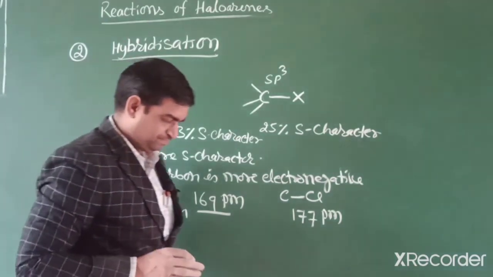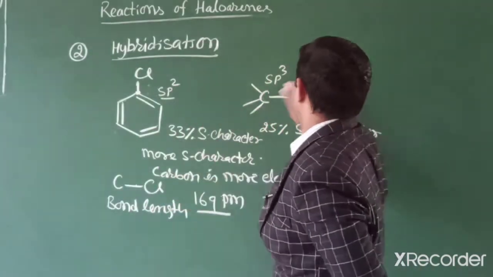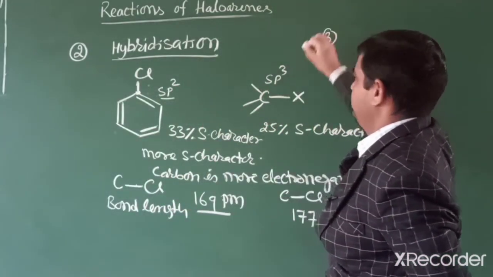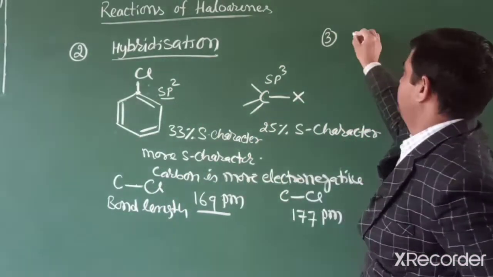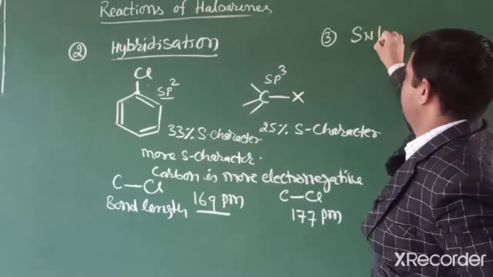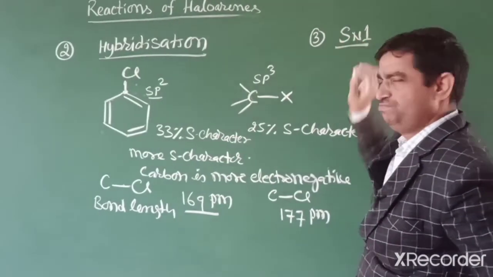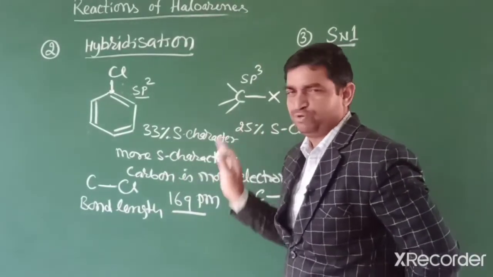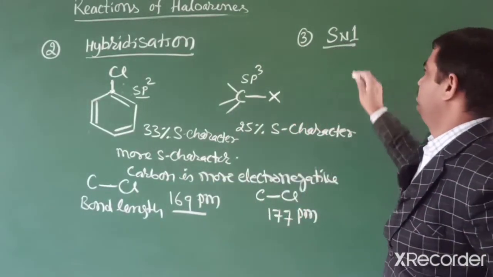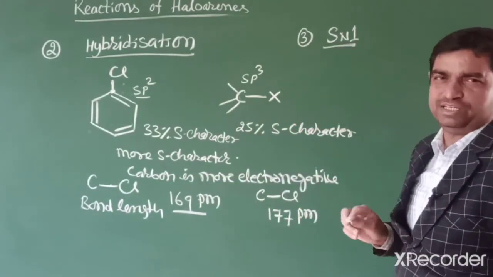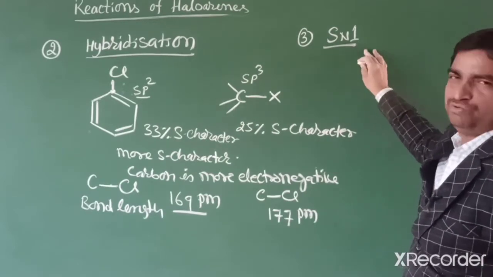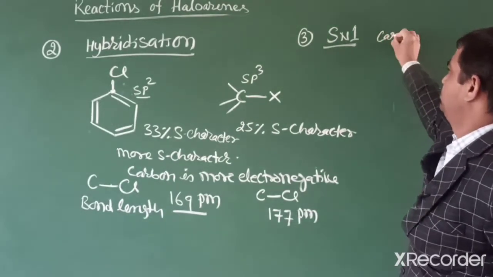Third reason, we identify another reason. If the reaction occurs according to the SN1 mechanism, if we imagine the reaction proceeds through the SN1 mechanism, then in the SN1 mechanism the reaction occurs through carbocation formation.